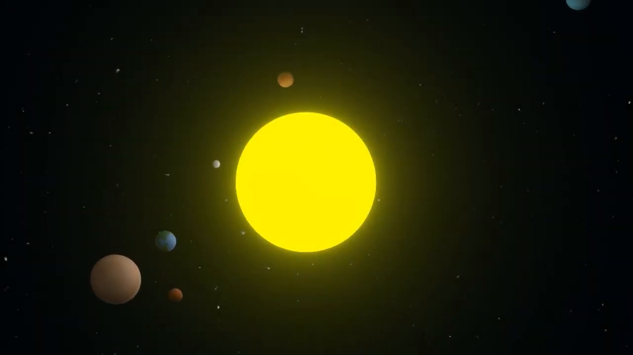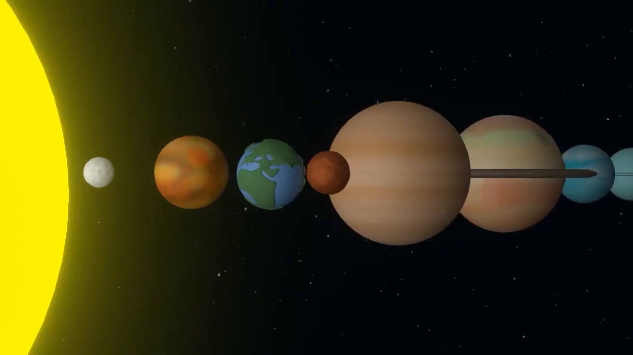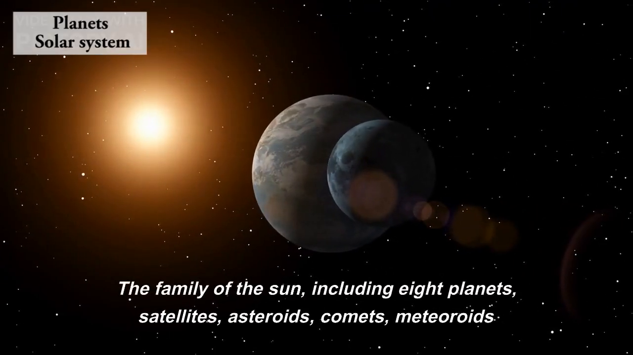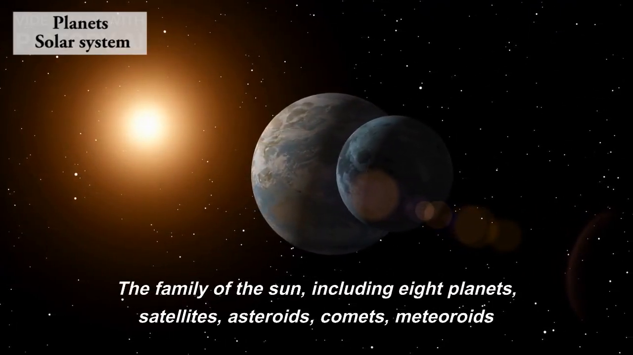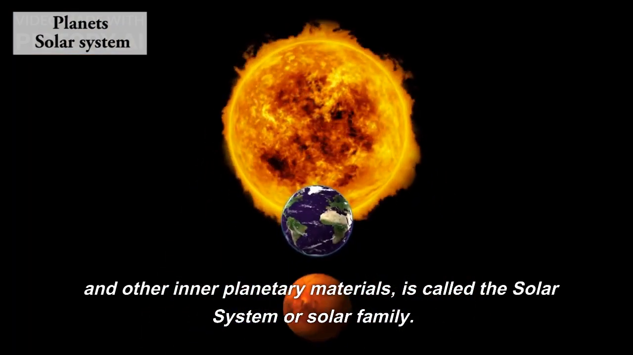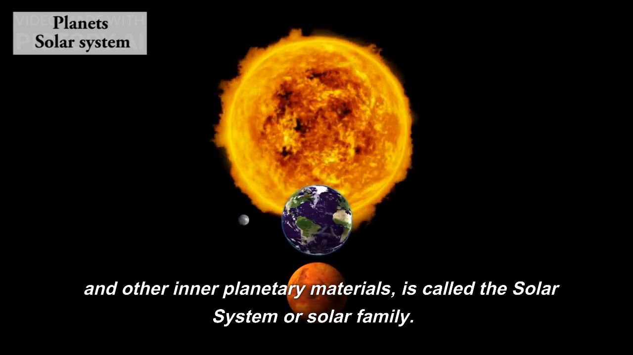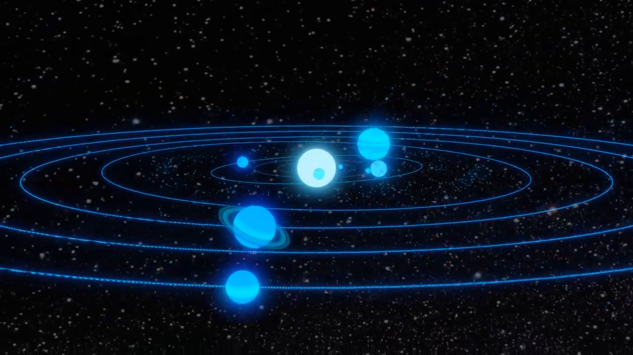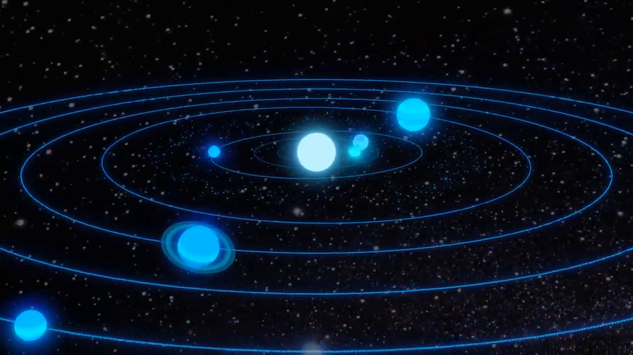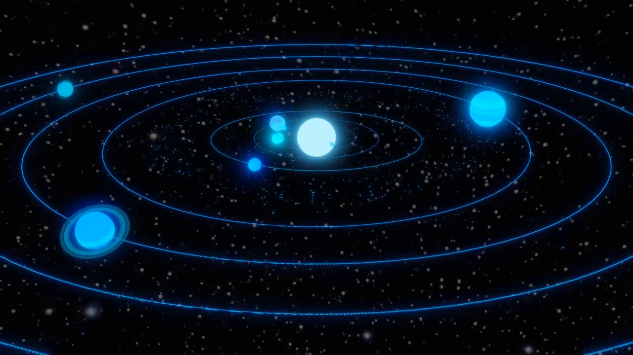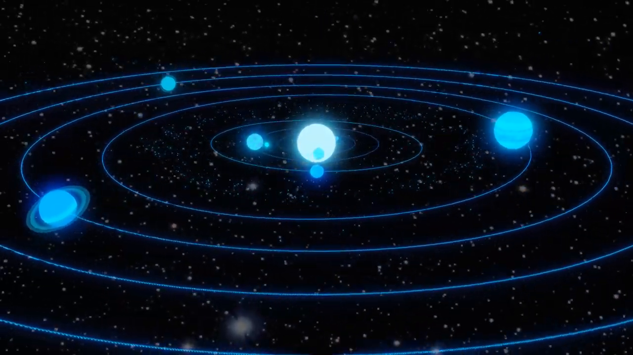So everybody knows our solar system, the solar family, right? Basically the family of the sun, including 8 planets, satellites, asteroids, comets, meteoroids, and other interplanetary material is called the solar system or the solar family. In a sense, every member of the solar family is influenced by the gravity of the sun, and hence they revolve around the sun because of certain mechanics.